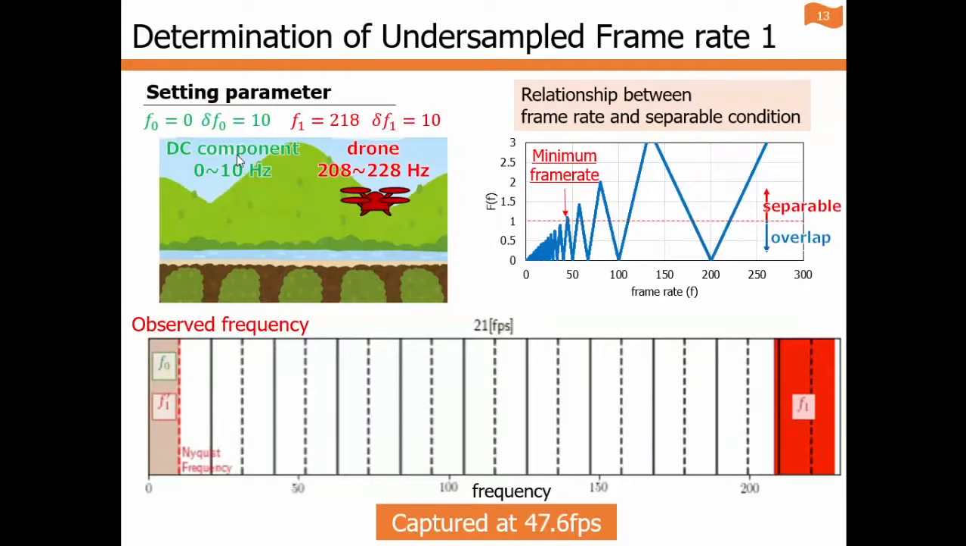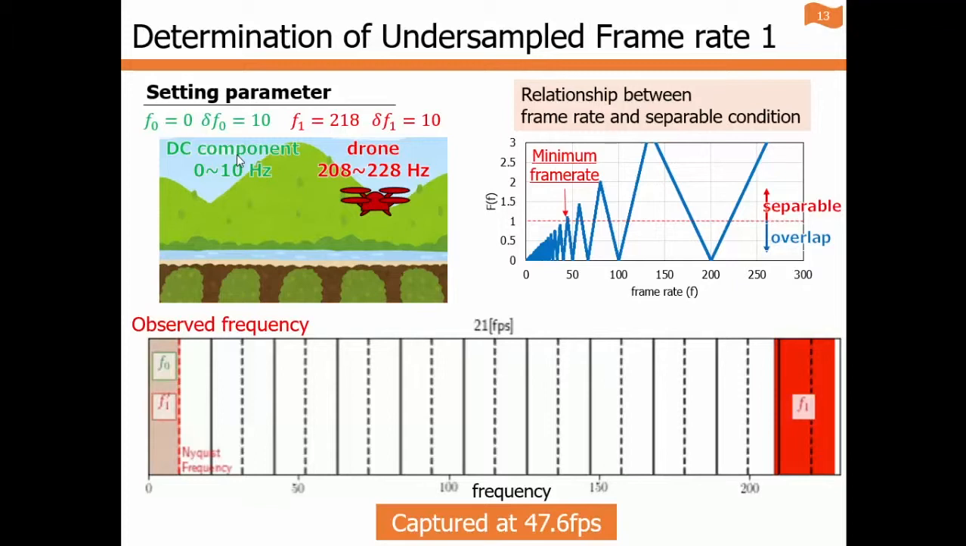And this is a simulation when two vibration sources are assumed. One is in the range of 0 to 10 Hz, intended as background environment. And the other is in the range of 208 to 228 Hz, intended as drone propellers. We set the parameters corresponding to this environment. And the right graph shows the relationship between frame rate and separable condition.